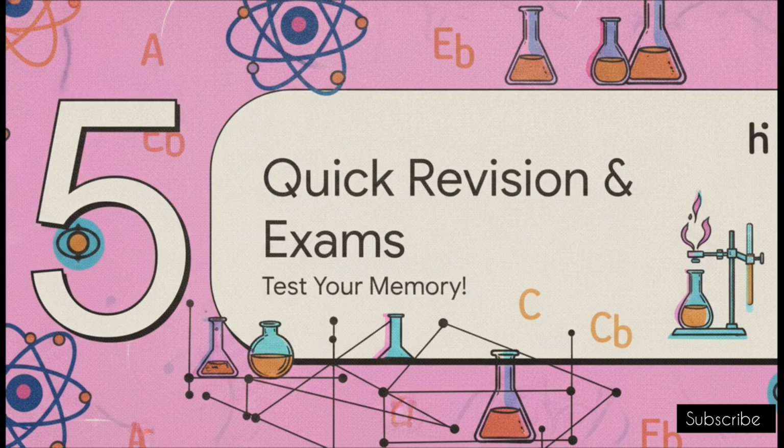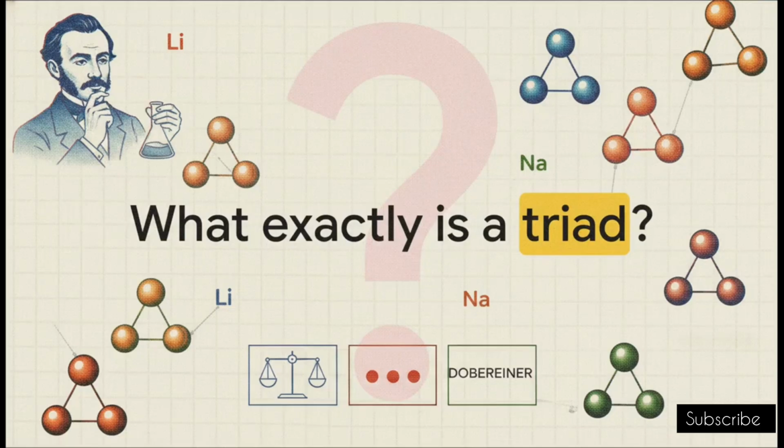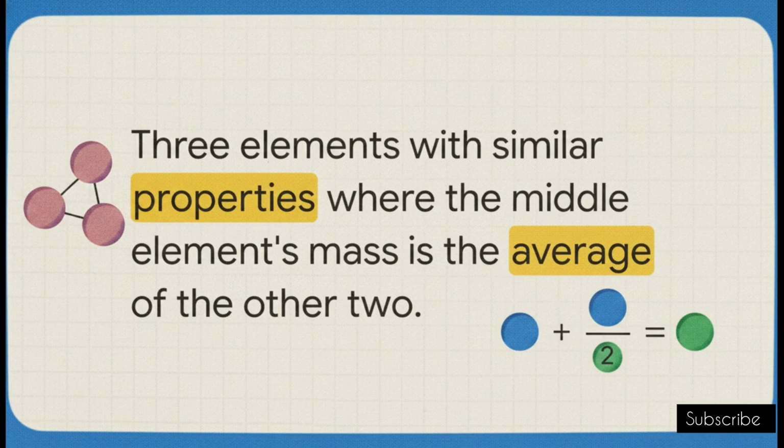Section 5, quick revision and exams. Okay, flashcard time. Think back to Dobereiner. If you see this exact question on your test, what exactly is a triad? Take a second, formulate the answer in your head. Got it? To get full marks, you've got to write that it is a group of three elements having similar chemical properties, in which the atomic mass of the middle element is approximately equal to the average atomic masses of the other two elements. Remember, you absolutely must mention both the similar properties and that mathematical average.